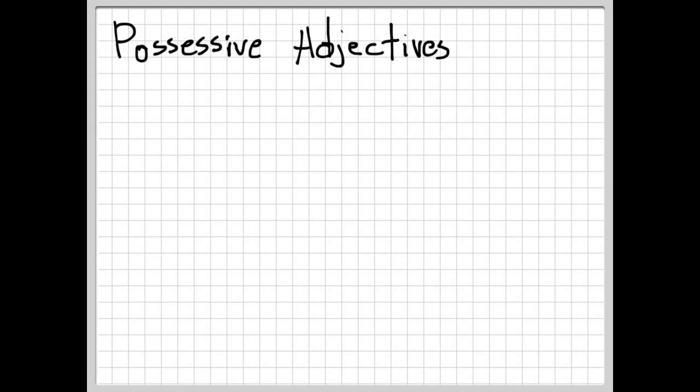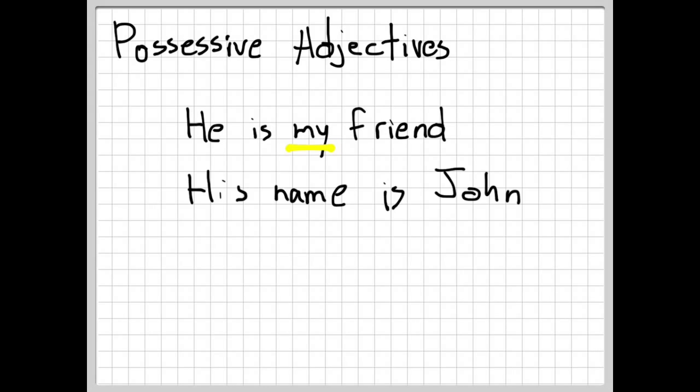Now let's have a look at possessive adjectives. He is my friend is an example. My being the possessive adjective, it shows possession. His name is John. Which one is the possessive adjective?